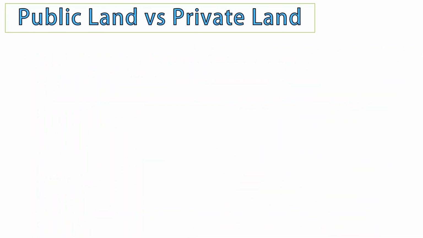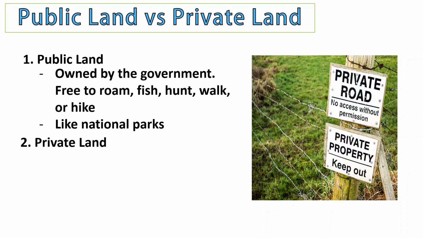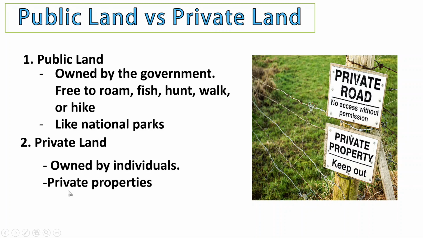So I'm going to explain to you right now what is the difference between a public land and a private land. So here, first we discuss what is a public land. Public land is owned by the government. So you are very free to roam, fish, hunt, walk, or hike, like national parks. Private land is here, as you can see in the picture, you are not allowed to go in. So you are not permitted. No trespassing. It is owned by individuals and they are private properties. Once you go inside and this is not your own, the people who own this place might report you to the police. So these are the differences between public land and private land.